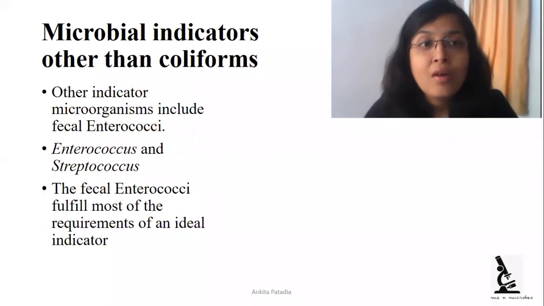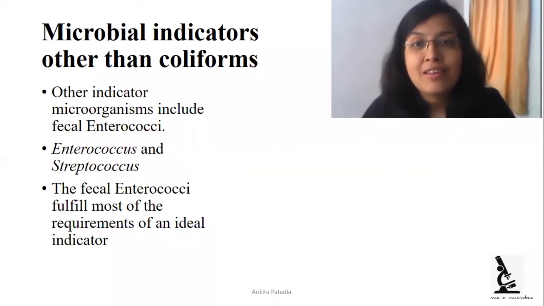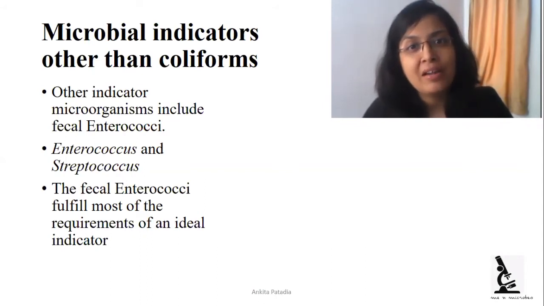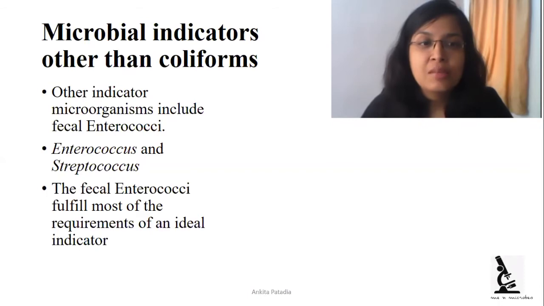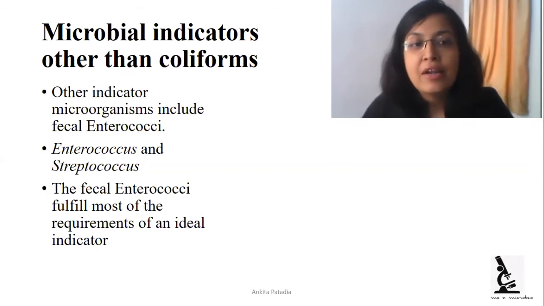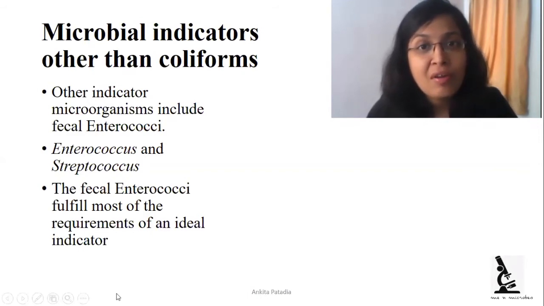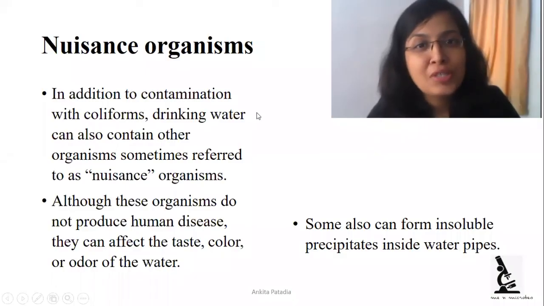Now, what about the microbial indicators other than coliforms? Some organisms also fulfill the requirements for the ideal indicator, so these organisms are also considered indicator organisms. These organisms are Enterococci, Streptococcus, and Enterococcus. All these organisms also fulfill the requirements for the ideal indicator. So if these organisms are present in the water, that may suggest that the water is contaminated with fecal pollutant.